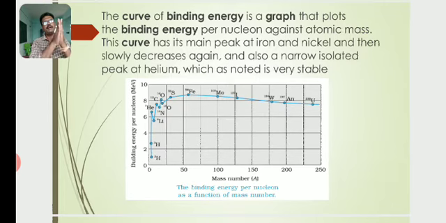Initially the binding energy increases, and then some peaks appear in the middle of the curve. Then it reaches the maximum value, and further it slowly decreases. So this is the nature of the graph obtained when we plot binding energy per nucleon against mass number.